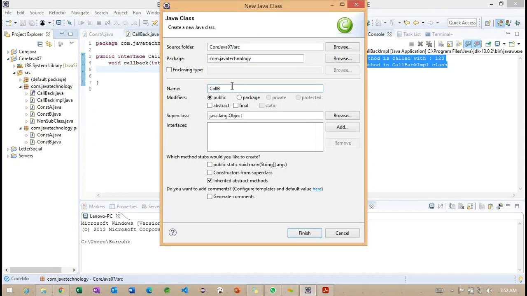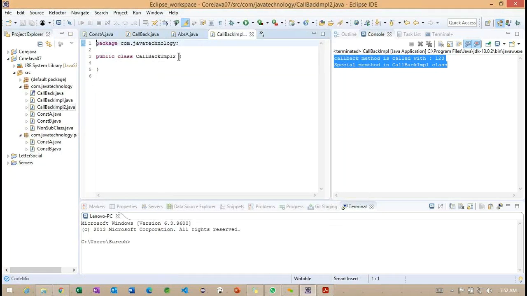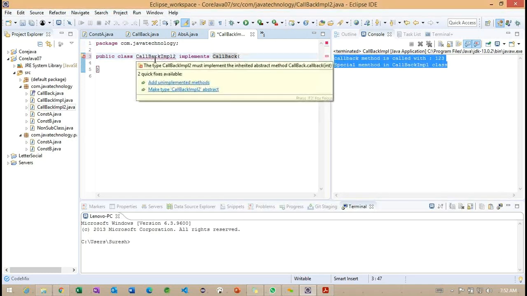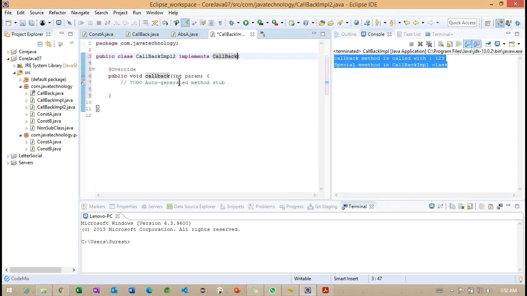Implementation keyword here. So let me make a callback IMPL2. Callback IMPL2 and implement callback. So see, happily we are able to implement this particular interface. This is the one advantage we are going to get, but this kind of advantage we are not going to get from the abstract class here. So this is the difference between abstract class and interfaces here.